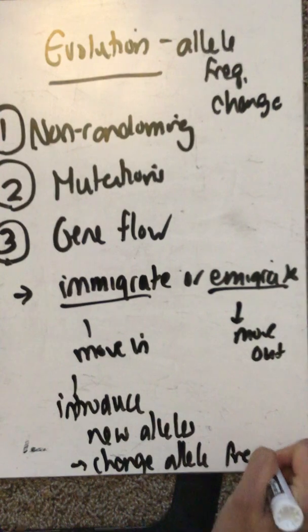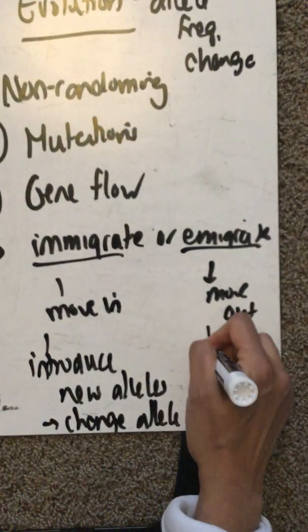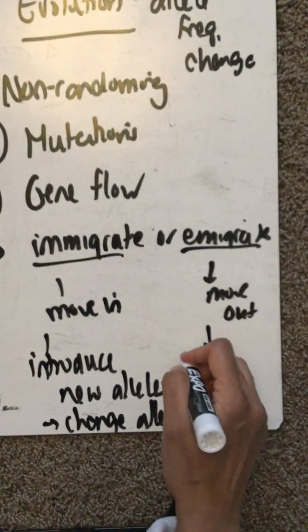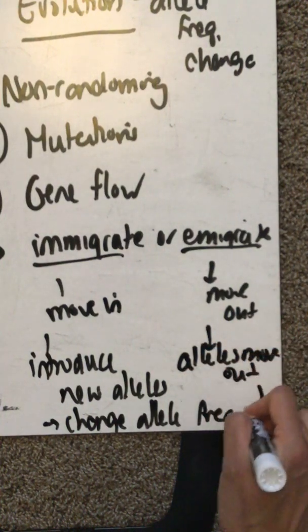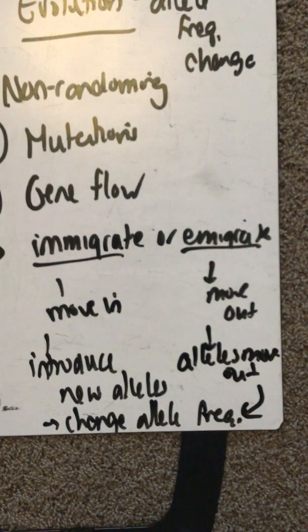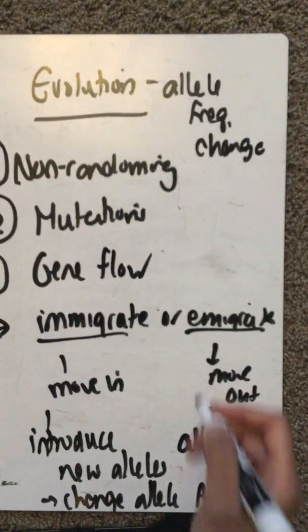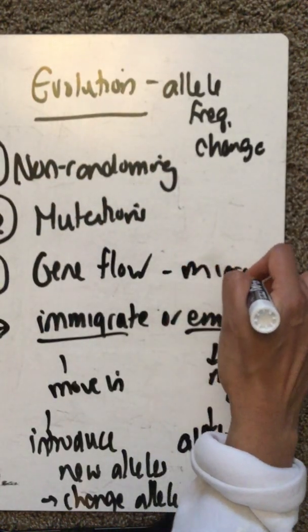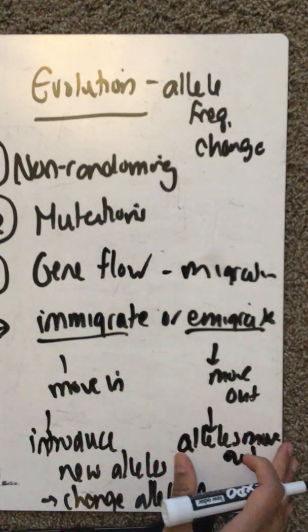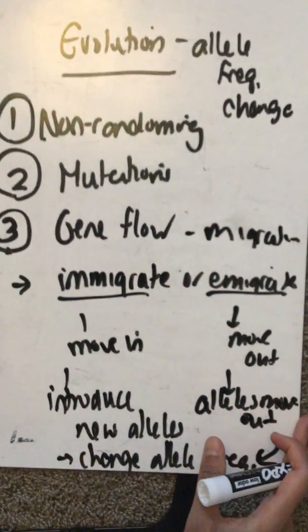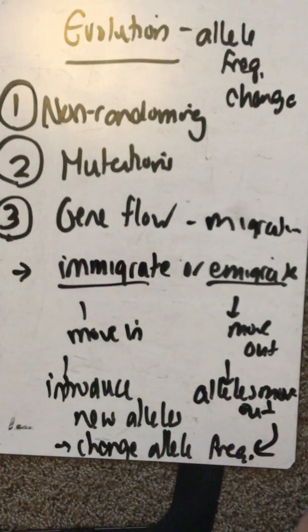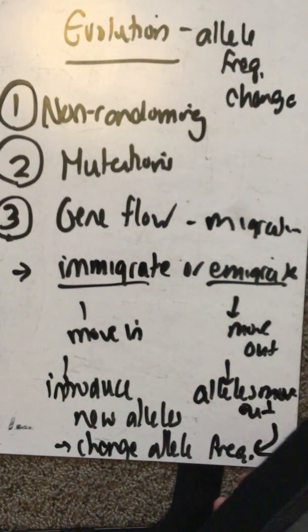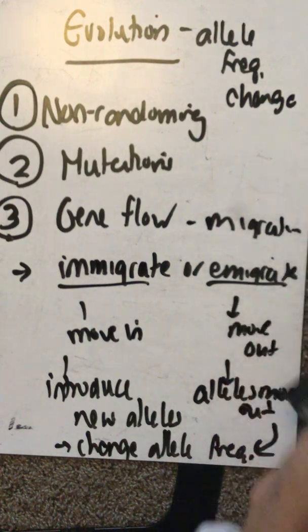Similarly, if you move out, alleles move out and you again change the allele frequency. So gene flow is just migration. It just means alleles moving in or out. So that is another driving force of evolution. Anything that changes the allele frequency is a driving force of evolution. So that's the third thing that drives evolution.